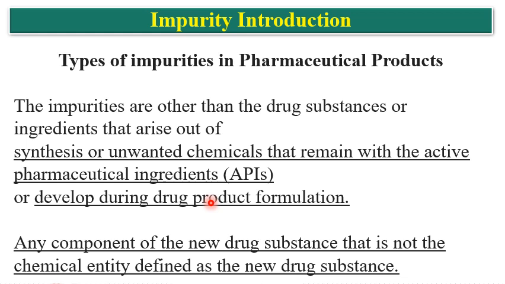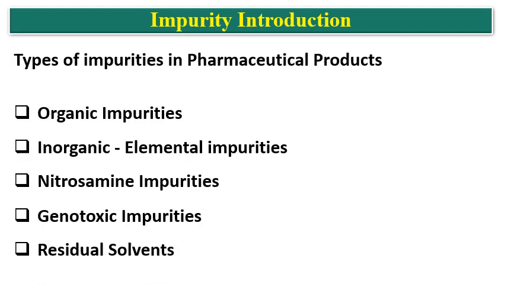These may arise from the process. These may get formed as degradants in the formulation. So mainly organic impurities are there, inorganic impurities are there, and residual solvents are there. So all these are treated as impurities. Inorganic impurities are elemental impurities, and nitrosamine impurities are also there. Then some of the genotoxic impurities are also there. The nitrosamines and genotoxic impurities are considered in the organic impurities.